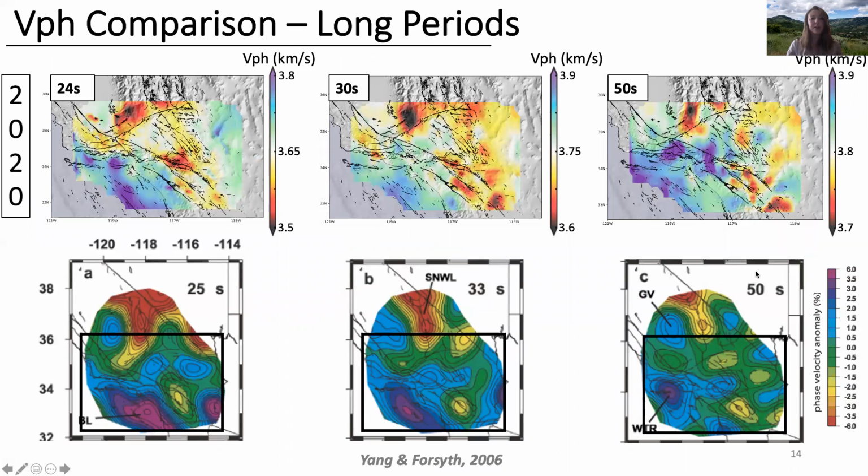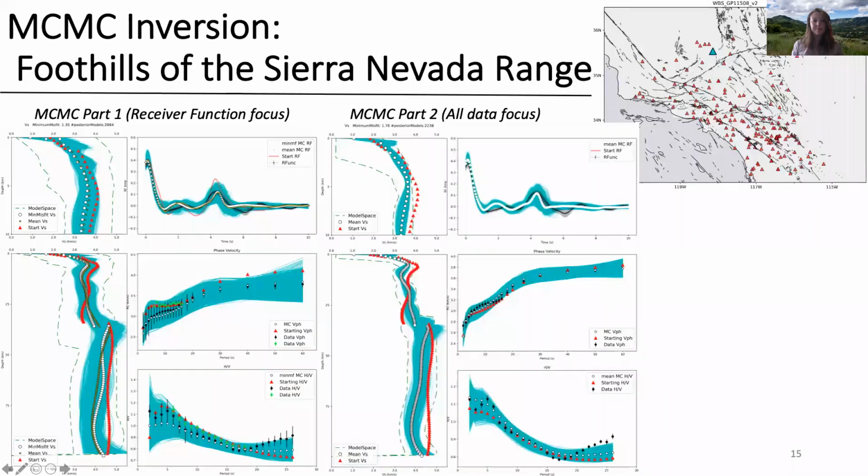We also compare a long period result to those reported in Yang and Forsyth in 2006. We see consistently lower phase velocities beneath the Sierra Nevadas and higher phase velocities beneath the peninsula ranges. There are lots of similarities between these maps, but we will not dwell on this for long due to the very large difference in resolution between these results.